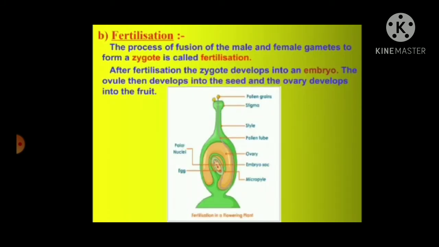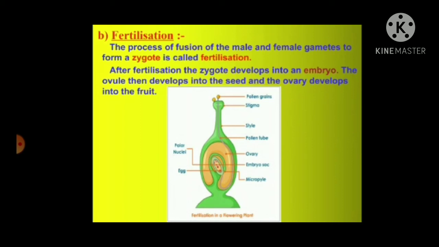Fertilization. The process of fusion of the male and the female gamete to form a zygote is known as fertilization. After fertilization, the zygote develops into an embryo, the ovule then develops into the seed, and the ovary develops into the fruit. So, the process where the male and the female gamete fuses together to form a zygote is known as fertilization.